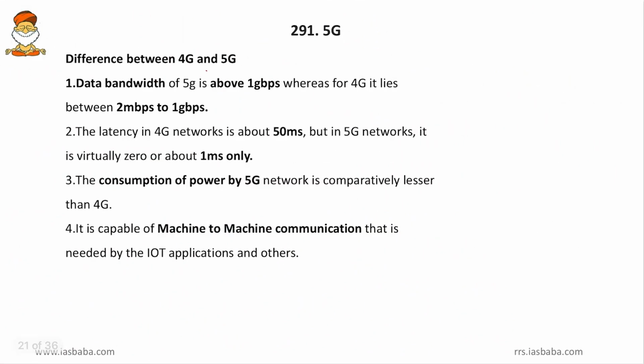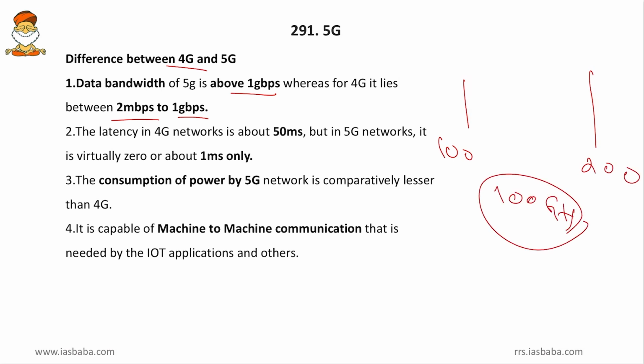Friends, now the difference between 4G and 5G. The data bandwidth of 5G is above 1 Gbps, whereas for the 4G, it lies between 2 Mbps to 1 Gbps. So friends, during the analog times, how we used to calculate the bandwidth? It was the width between two bands, that is from 100 gigahertz to 200 gigahertz. 100 gigahertz was the bandwidth.